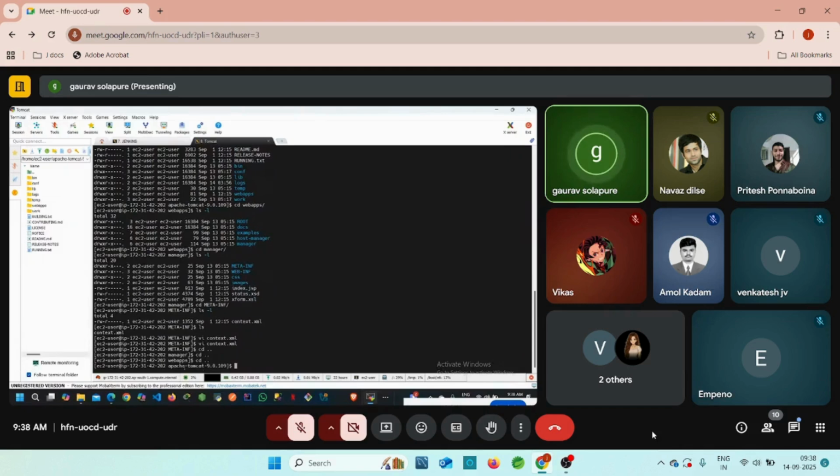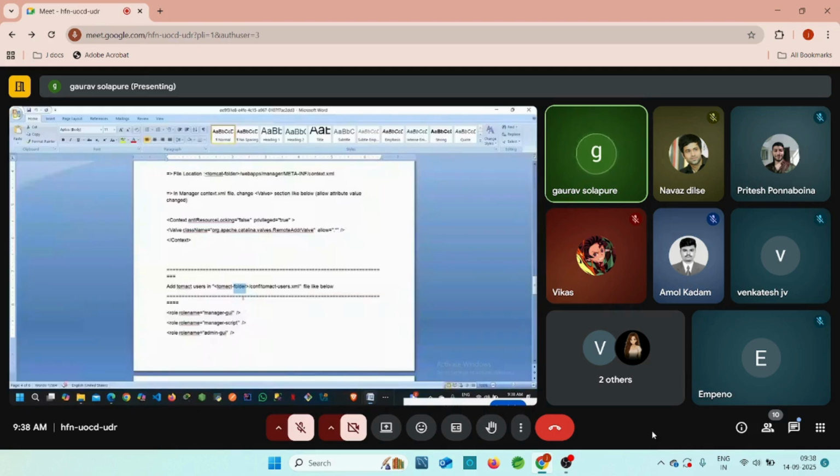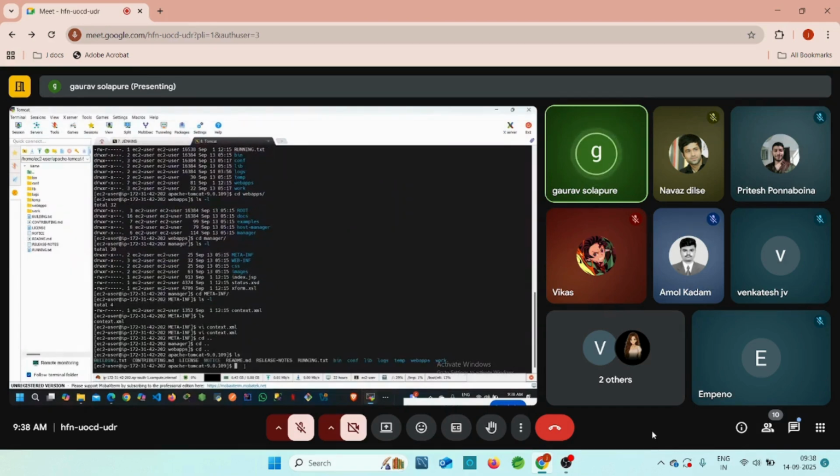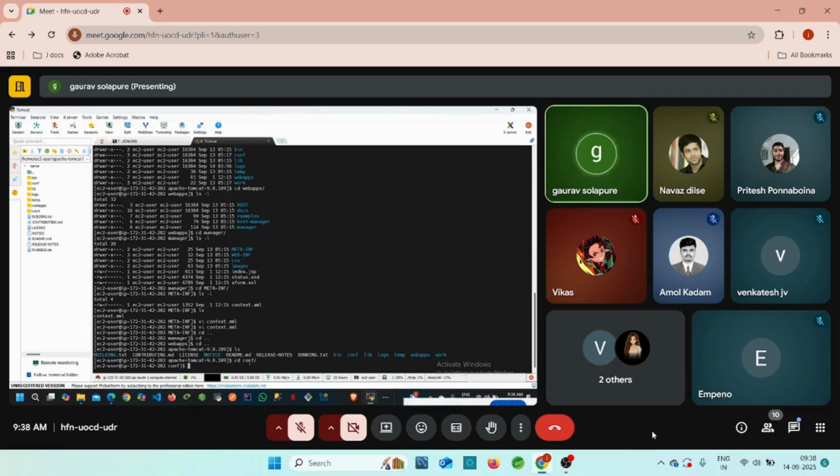Yeah, again I am in the Apache Tomcat folder. Inside of this, the conf folder is available. Just click on ls. There we have the conf folder. Enter into the conf folder. Every time we need to add cd. cd means change directory, to jump into the conf directory. Click on enter.